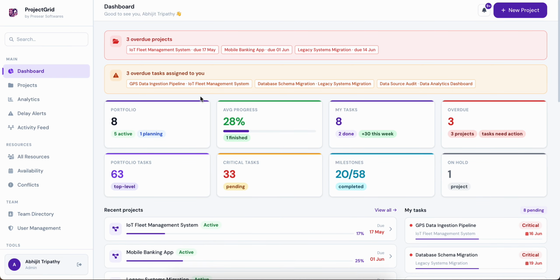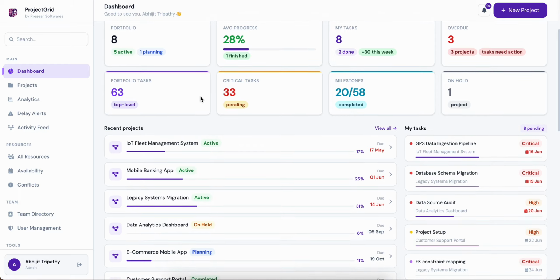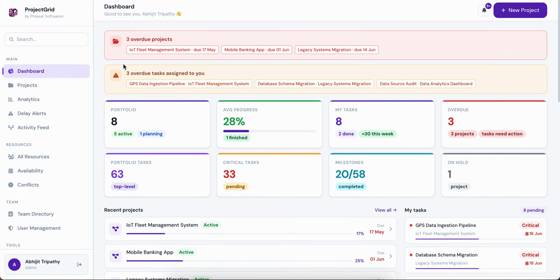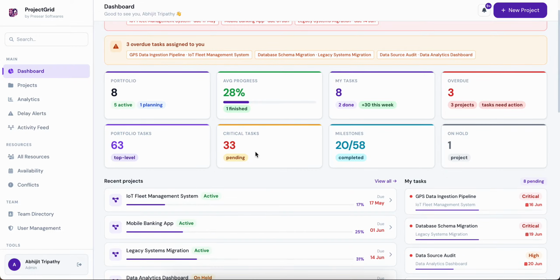As you can see, this is the project management software, and here there are basic overdue notifications. Normally overdue projects are going to create problems for you, so these are at the top because they are the top priority. Some statistics, let me tell you that we charge nothing for customization. Unlike other companies and competitors, our customizations are free of cost and complimentary if you are taking our software.